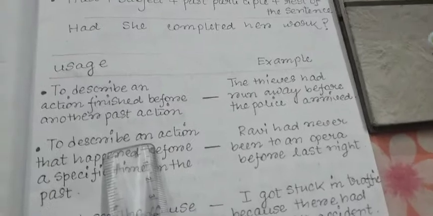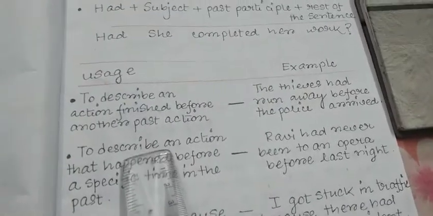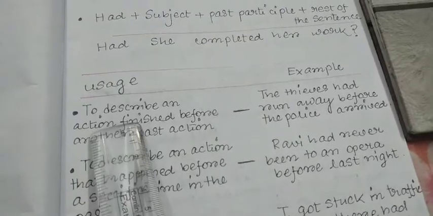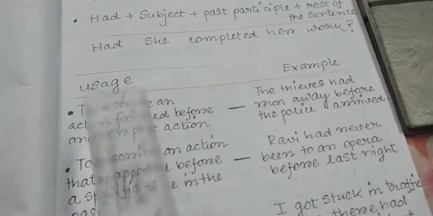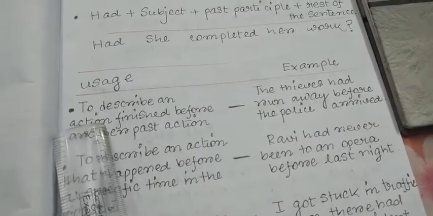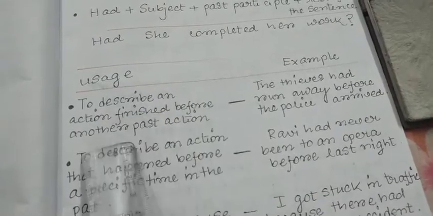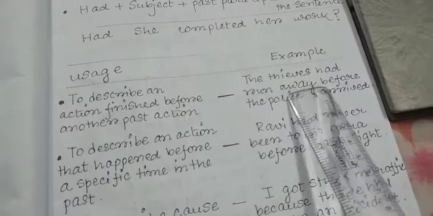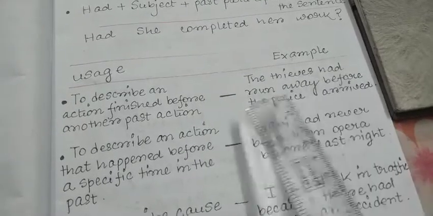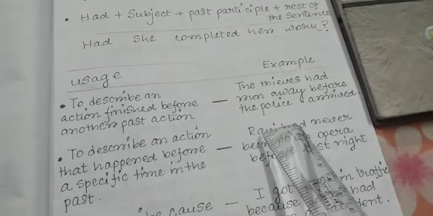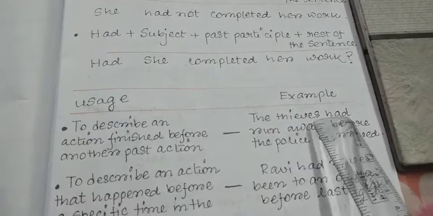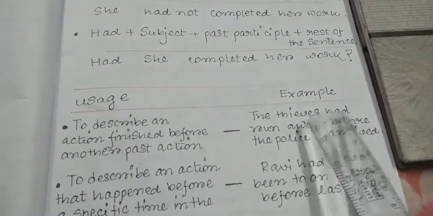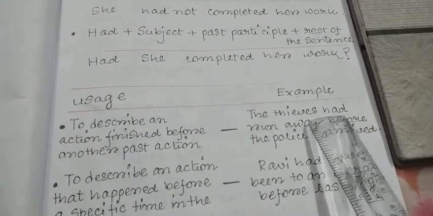Now, we will see what the uses of the past perfect tense are. As I have said, the past perfect tense shows that an action was completed before another action began. Now you can see the first usage. It describes an action finished before another past action. For example, the thieves had run away before the police arrived. That means the arrival of the police happened later, but before that the thieves ran away. That is why we are using the past perfect tense here, and we have used had run.